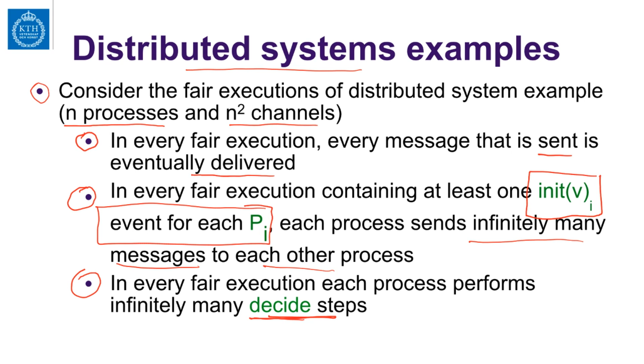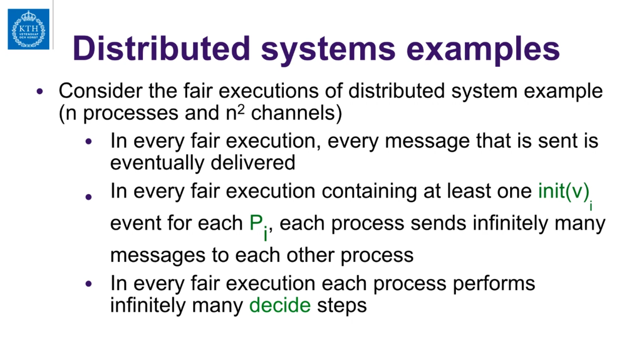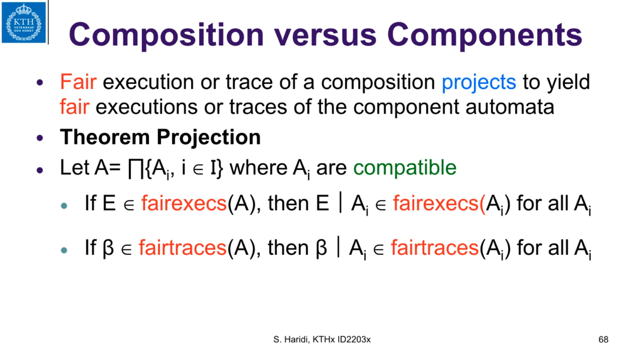There are some results that directly follow from the theorems that we had about executions, and these can be just imported into fair executions. These are results that we have talked about before. I will mention them very quickly. A fair execution or a trace of a composition projects to yield fair executions or traces of the component automata. We have seen the theorem before, just now we are using fair executions instead of executions and fair traces instead of traces.